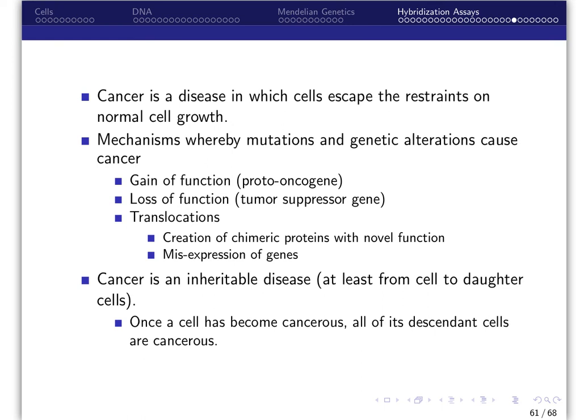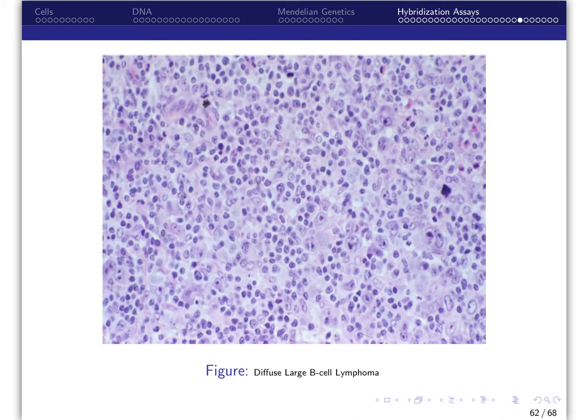Cancer is an inheritable disease, at least within a person from cell to daughter cells, such that once a cell has become cancerous, all of its descendant cells are cancerous. Pathologists make an interpretation based on a compendium of knowledge which may include morphological appearance of the tumor, histochemistry, immunophenotyping, cytogenetic analysis, etc. This is an example of a slide a pathologist may use for making the diagnosis of diffuse large B-cell lymphoma.